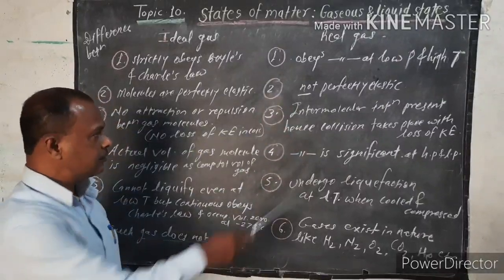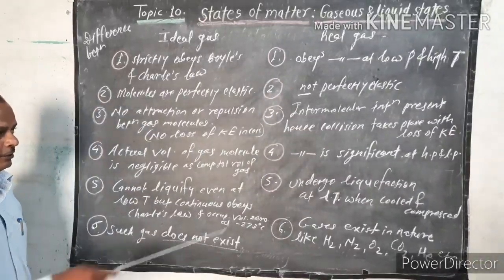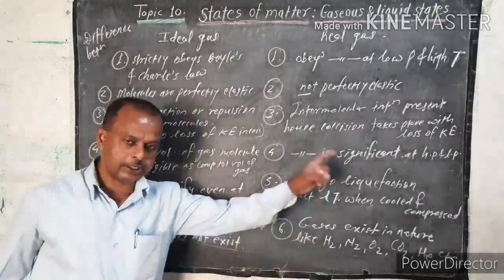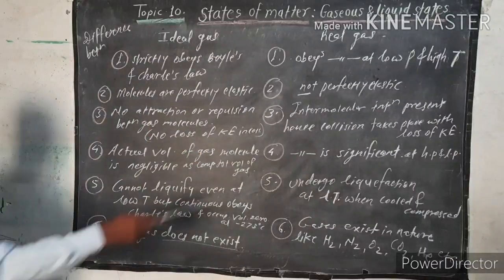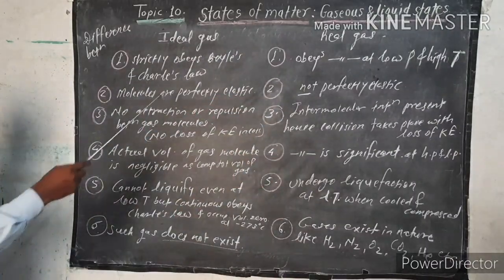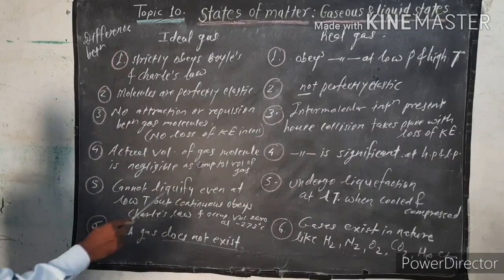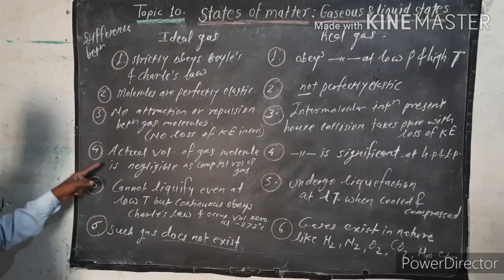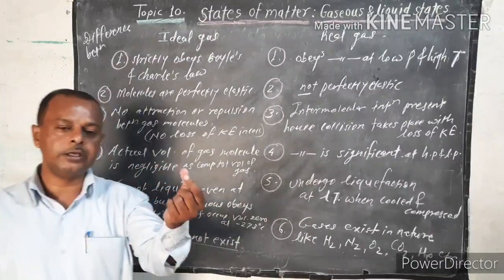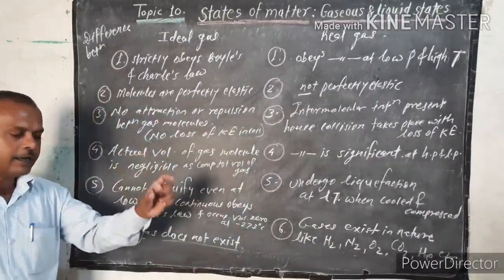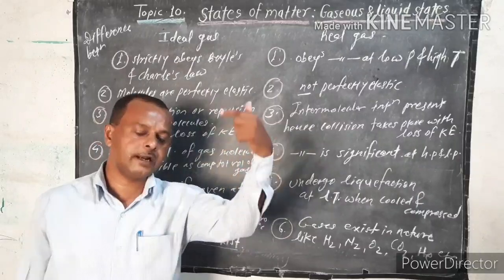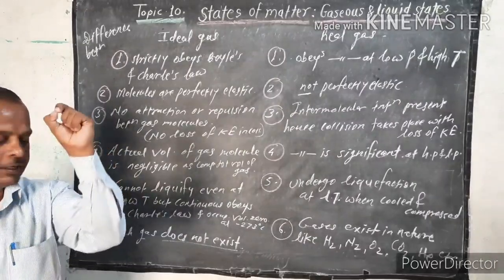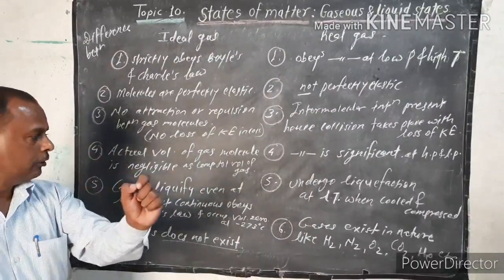Here in real gases, intermolecular interaction is present. Intermolecular force of attraction is present. Hence collision takes place with loss of kinetic energy. This is the real gas. Now for the ideal gas, the actual volume of the gas molecules is negligible as compared to the total volume of the gas. This is the fourth one. The actual volume of a gas molecule is very small, negligible as compared to the total volume of the gas. A single gas particle is very small, that's why its actual volume is negligible.